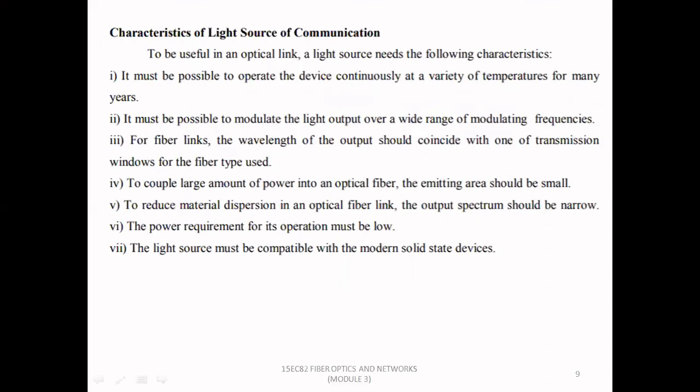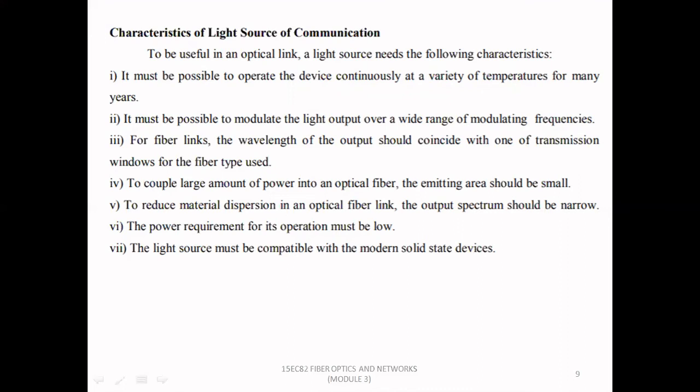So characteristics of light source of communication. To be useful in an optical link, a light source needs the following characteristics. First one, it must be possible to operate the device continuously at a variety of temperatures for many years. It must be possible to modulate the light output over a wide range of modulating frequencies. For fiber links, the wavelength of the output should be coinciding with one of the transmission windows for the fiber type used. To couple large amount of power into an optical fiber, the emitting area should be small.